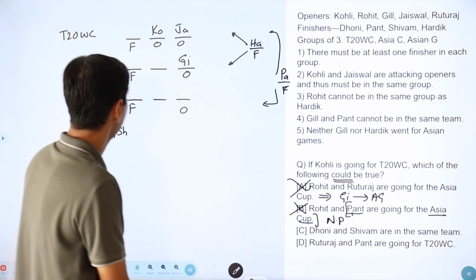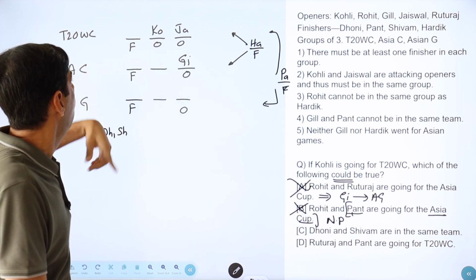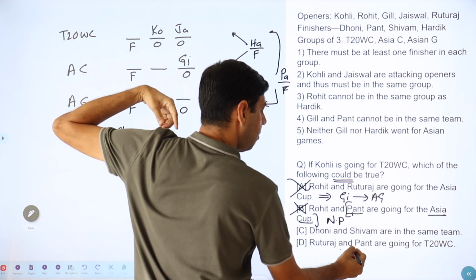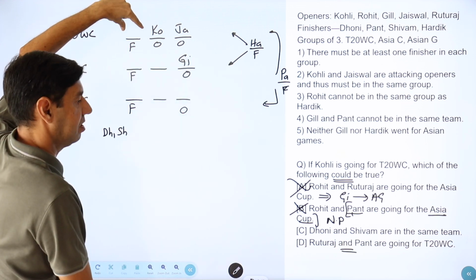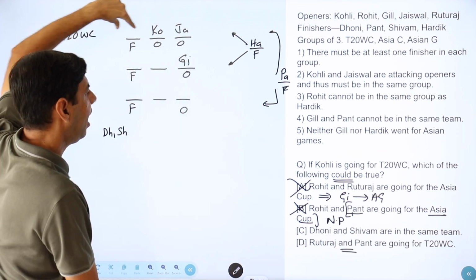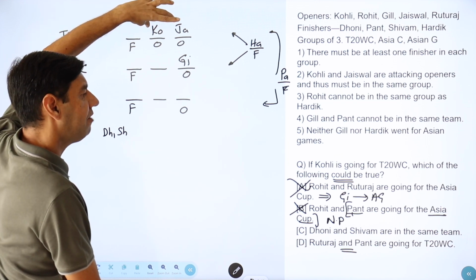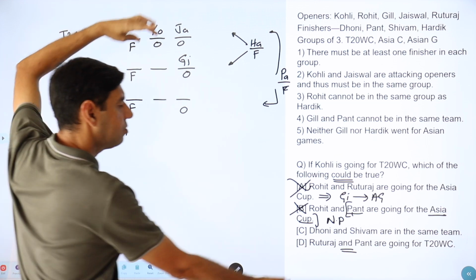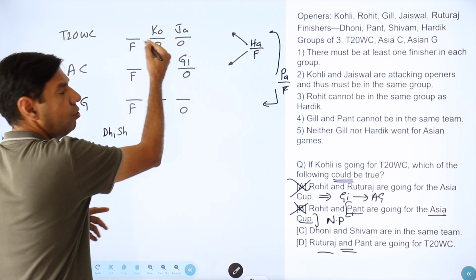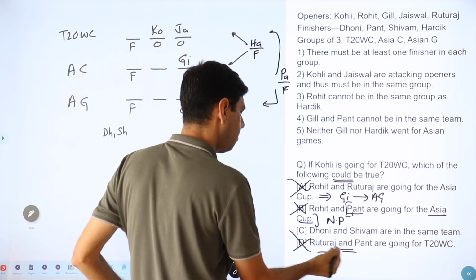Ruturaj and Pant are going for T20 World Cup. Do you have two places for both of them, for Ruturaj and Pant? No, you don't have two places for both of them, right? Anyway, with Kohli, you have to go Jaiswal, and so there's no place for Ruturaj. There can be only two openers, so this is also not possible.